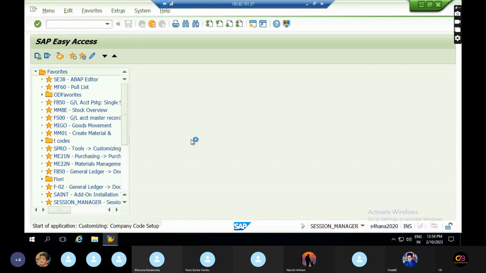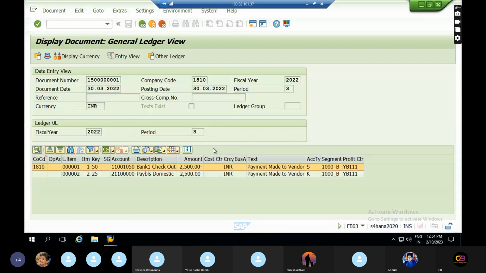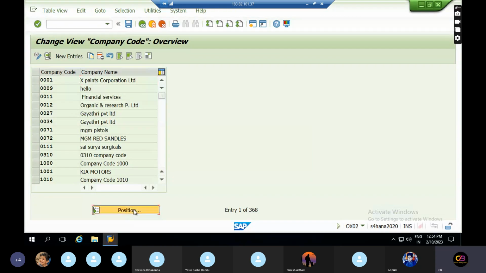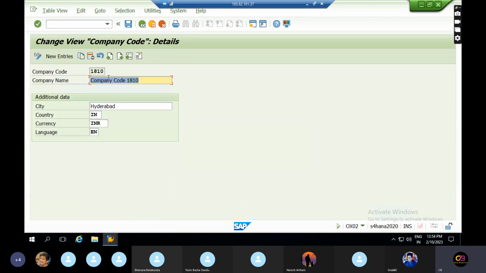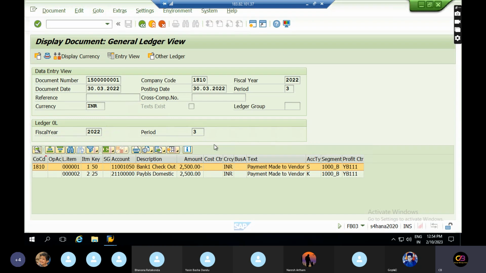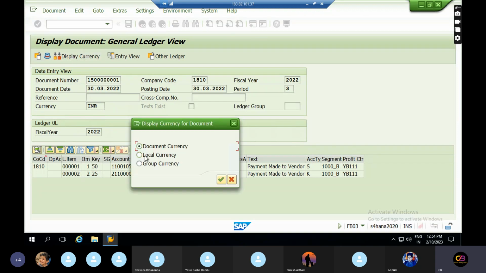OS02. You can take 1810. Just double click on this. See, 1810, this is INR. So INR is the company code currency, and one more currency we have. This is the company code currency, nothing but the local currency.